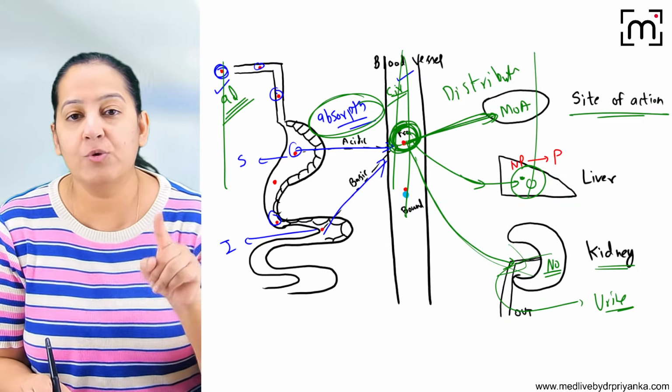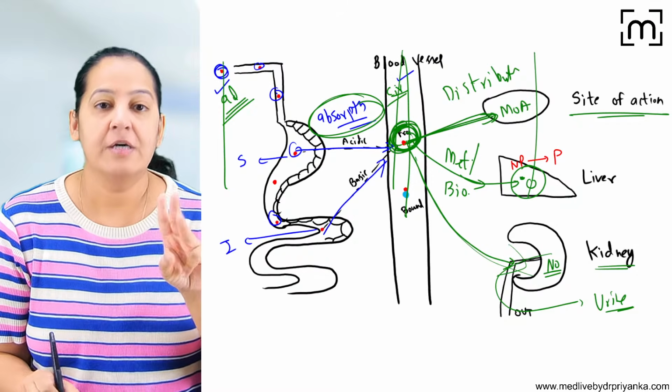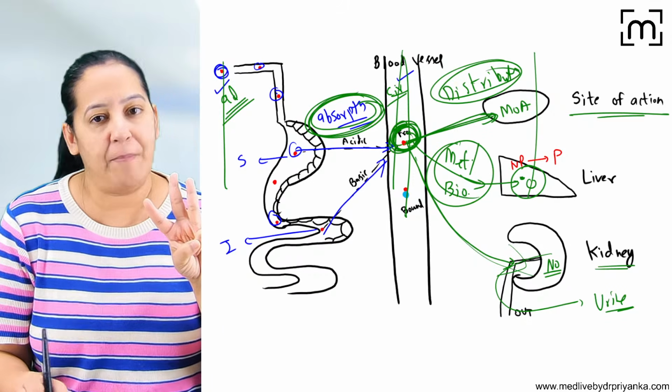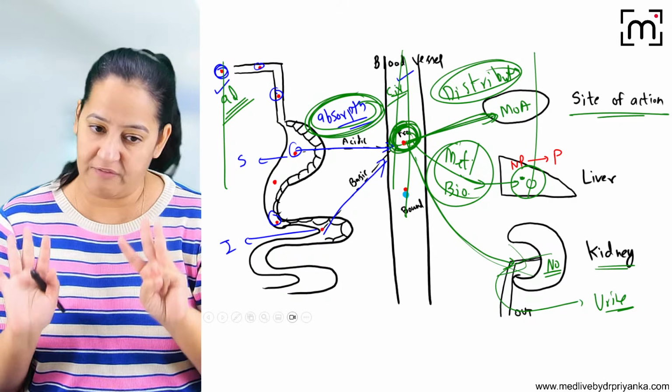This step is known as metabolism. Metabolism or biotransformation, the third step. So the first step is absorption, then distribution, then metabolism or biotransformation, one and the same thing. And finally the drug is now polar. The drug is now converted to polar.